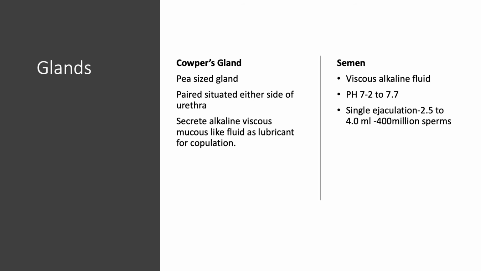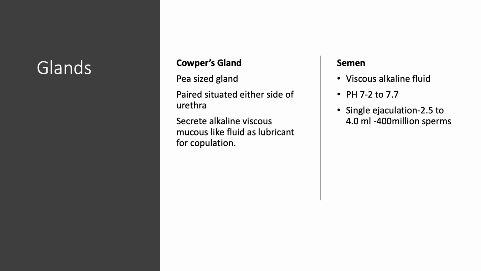The next gland is Cowper's gland. It is also called the bulbourethral gland. It is a pea-sized gland present on either side of the urethra. It is a paired structure. It secretes an alkaline fluid, which is viscous in nature and contains mucus, and that's why it is sticky, and it is used as a lubricant for copulation.